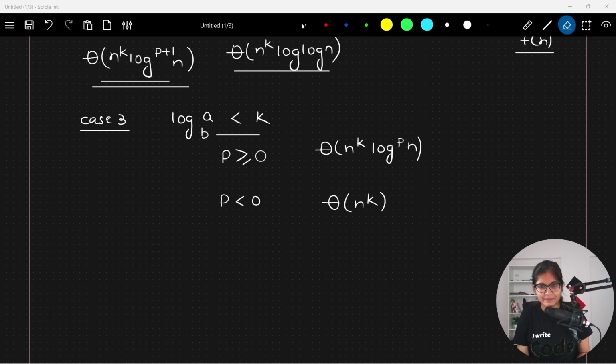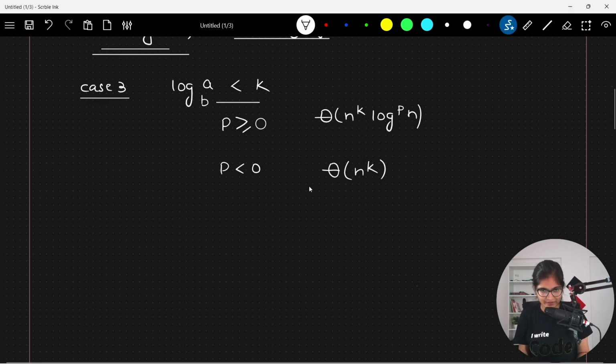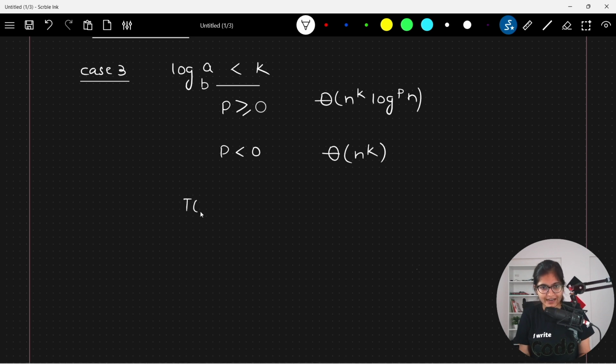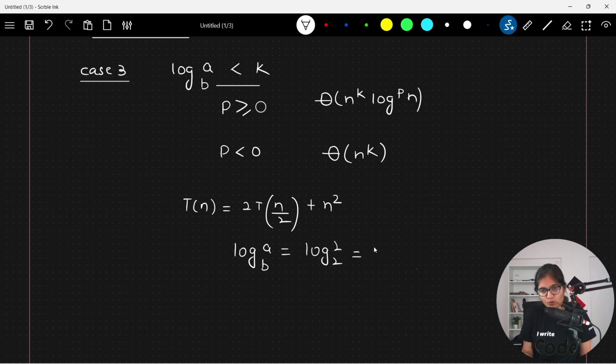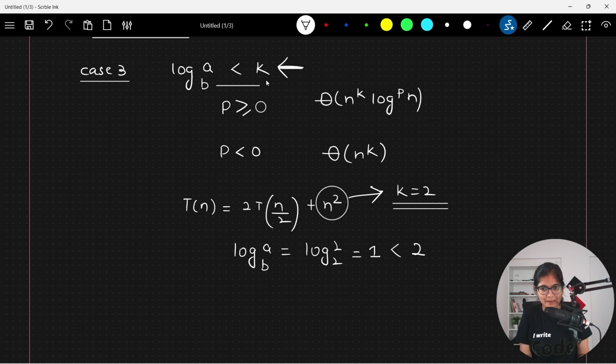It's quite simple. Let me take one example, and with the help of that, I'll try to demonstrate it. For example, here we have T(n) = 2T(n/2) + n square. Now in this particular example, if you try to find out the value of log of a base b, here you get log of 2 base 2, which equals 1, which is for sure less than the value of k, because the value of k here, as you can see in this function, is 2, right? So in this particular case, case number 3 will apply, where the value of log of a base b is less than k, right?